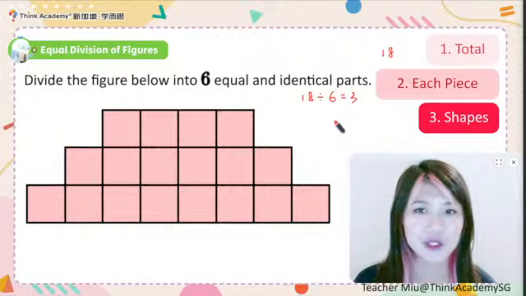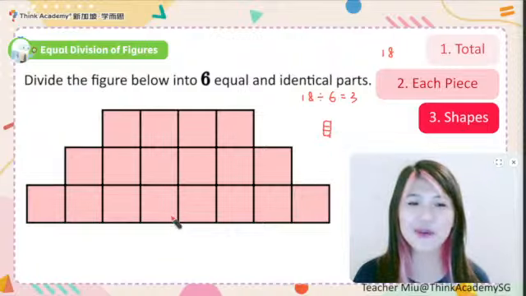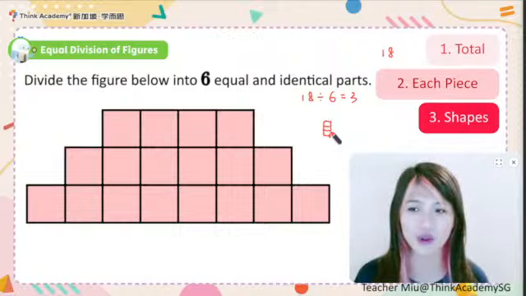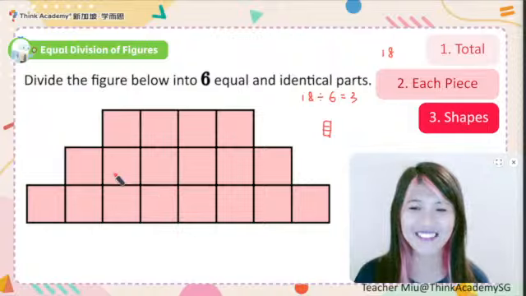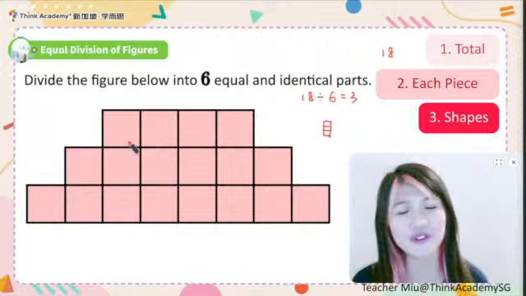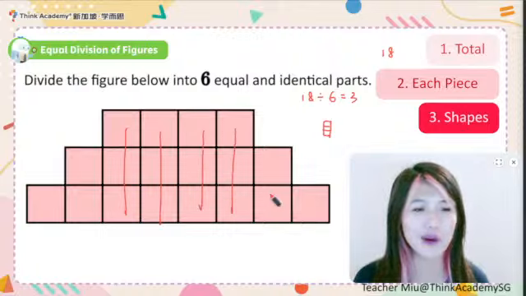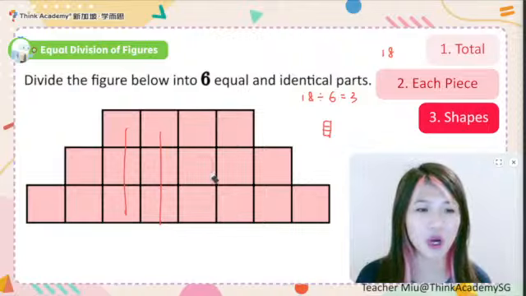Okay, first thing first, it can look like a row with 3 squares like this, right? So let's see whether we can put 3 squares in a row like this. Is it possible? Not really, right? If you do so, it's just like 1, 2, 3, 4. Hey, what about the rest? It doesn't make sense, right? Which means we cannot make it into a row because it doesn't make sense.